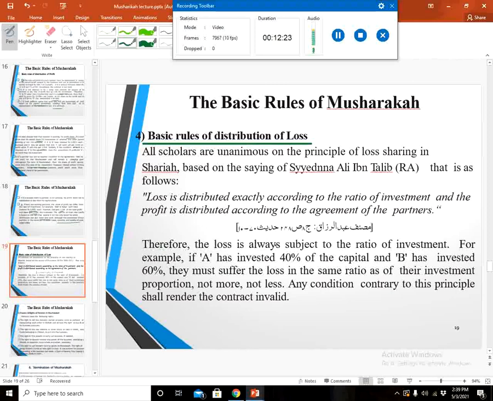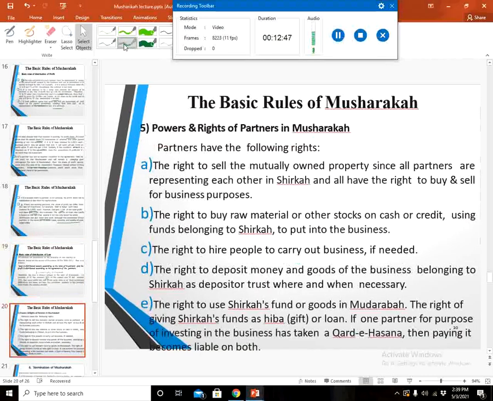Therefore, the loss is always subject to the ratio of investment. For example, if A has invested 40% of the capital and B has invested 60% of the capital, they must suffer the loss in the same proportion as their investment proportion, not more or less. Any condition contrary to this principle shall render the contract invalid and void. The next is how power rights are shared in the musharaka business among the partners.